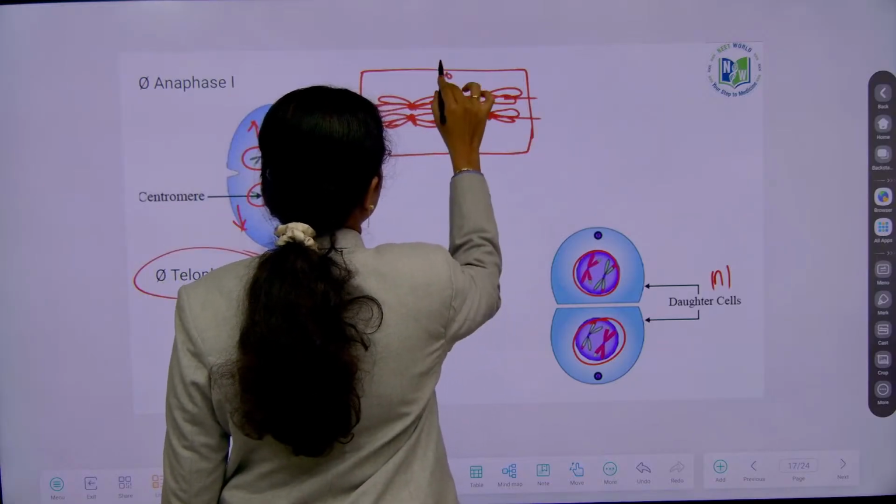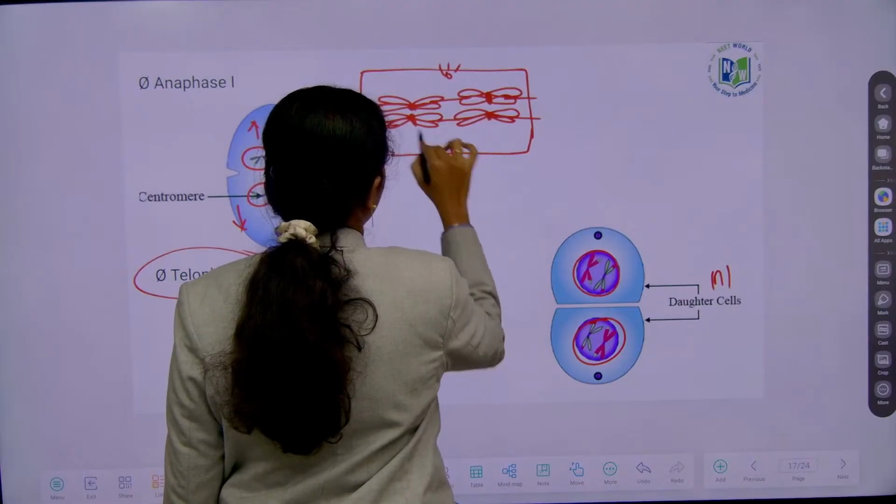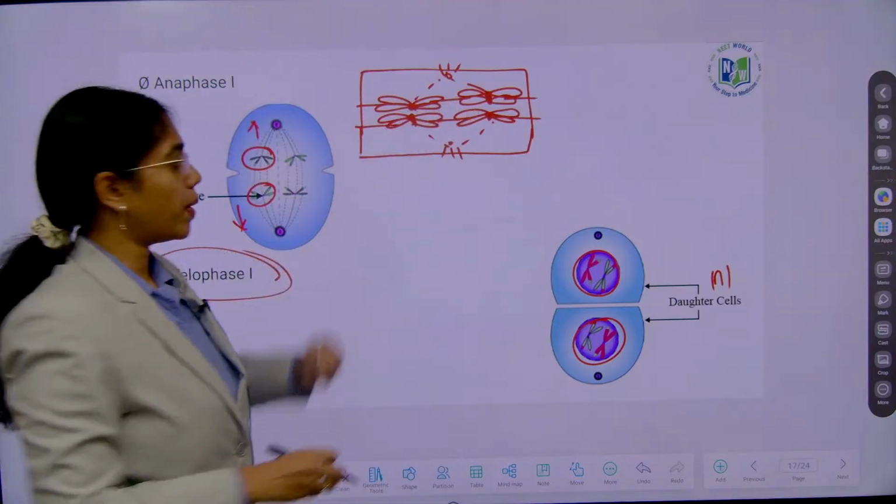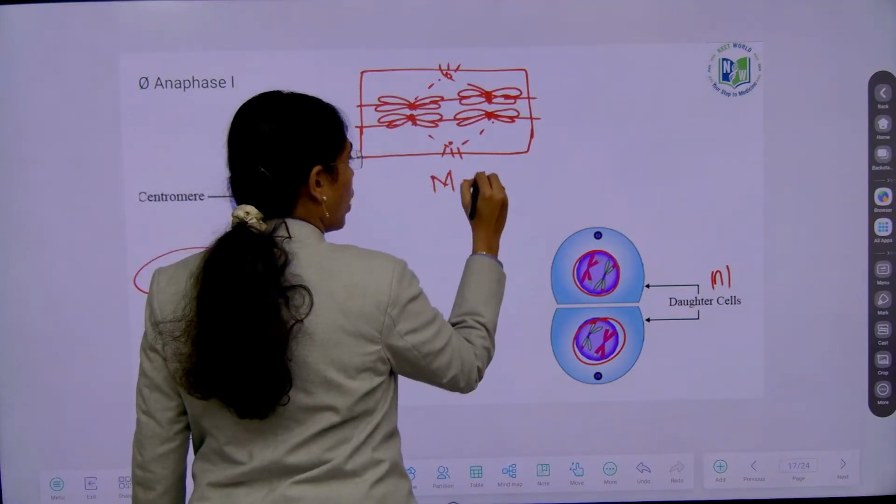Let us suppose asterisks present here and here, aligned like this, right? Two metaphasic plates, where? In metaphase 1.